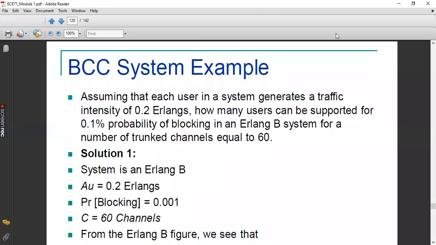Now, all of you write the second problem. Write this question.